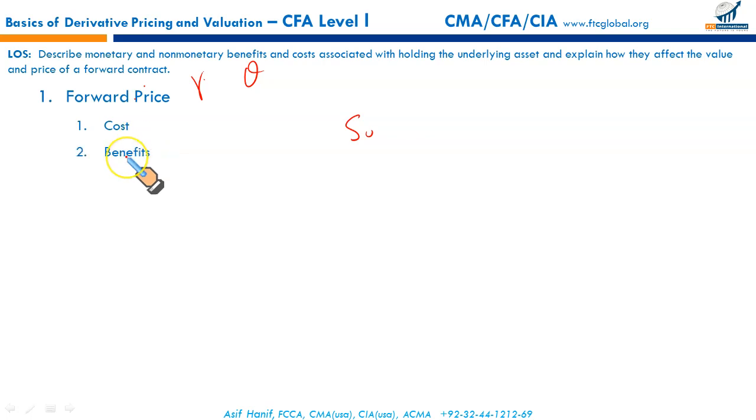And there are certain benefits as well. The benefits refer to monetary benefits associated with holding the underlying asset. For example, if you're holding bonds, you will earn interest. If you're holding shares, you will receive dividends. As well as what you call the convenience yield. What is convenience yield? Convenience yield is the benefit that comes with holding the physical asset rather than holding a contract. This is what we have already discussed in our previous LOS.